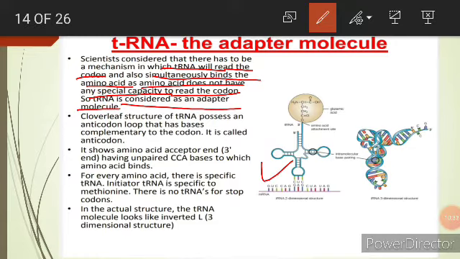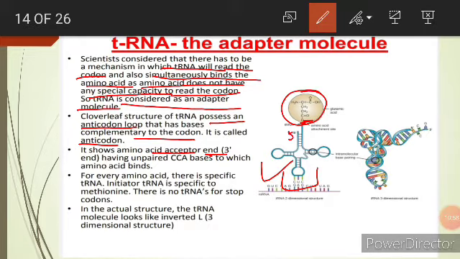You can see this is the clover leaf model of tRNA that possesses an anticodon loop. This is the anticodon loop that has bases complementary to the codon, so it is called the anticodon. It shows the amino acid acceptor end.